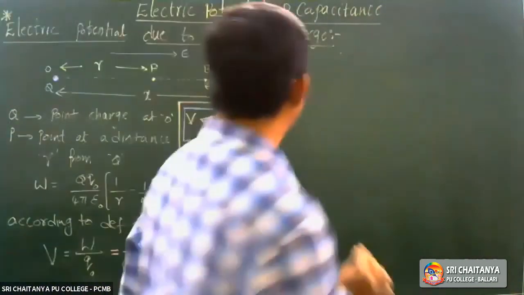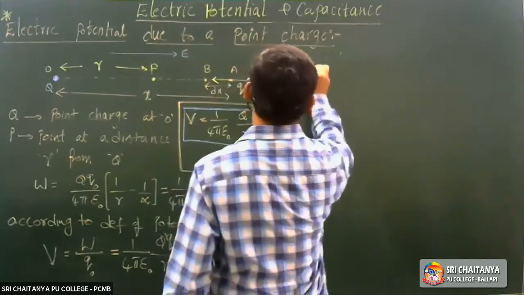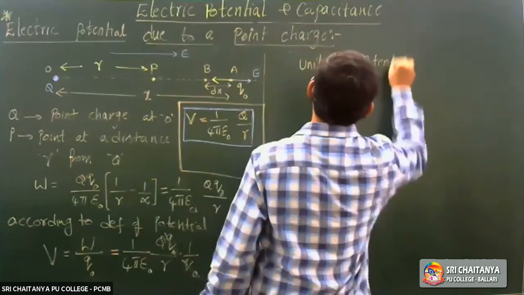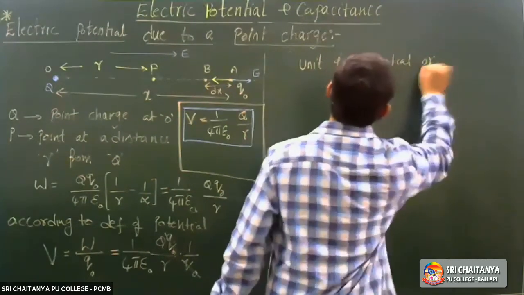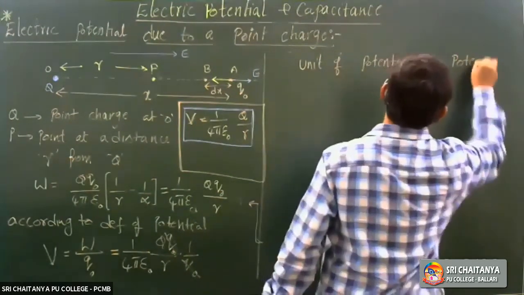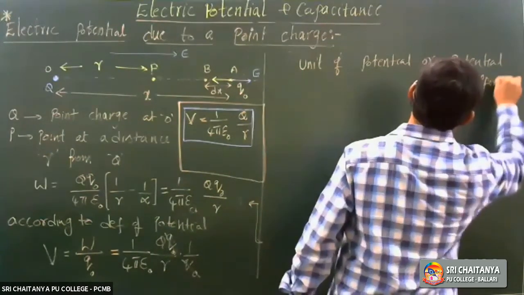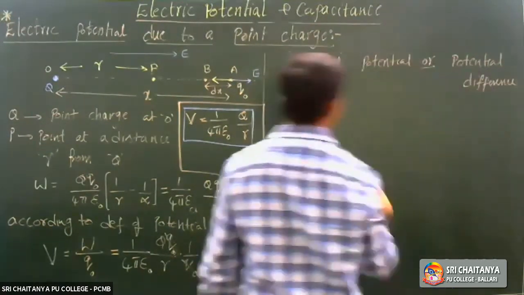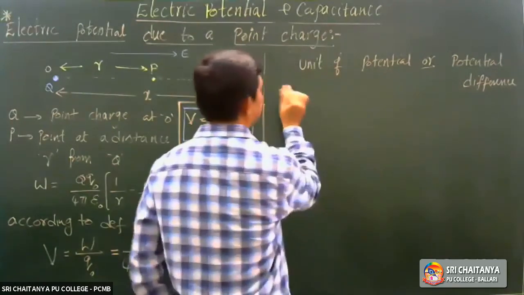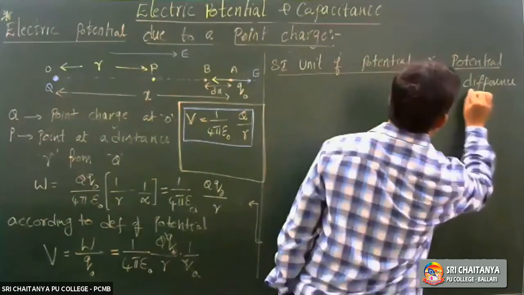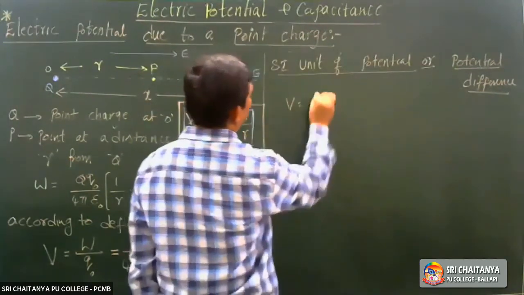Next, a small thing. Unit of potential or potential difference. See, SI unit. What is the formula for potential?